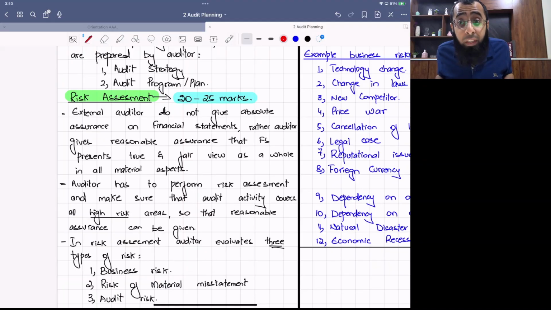But now we are not auditing everything. We are giving reasonable assurance. We are giving an opinion on the financial statements as a whole, that they give a true and fair view. So for that, we need to perform risk assessment. We need to pick up high risk areas and focus more on them.